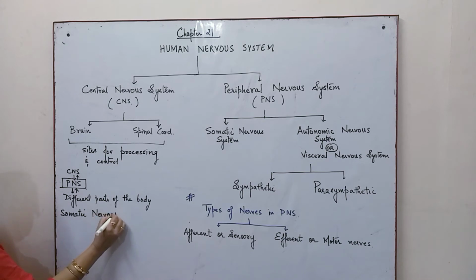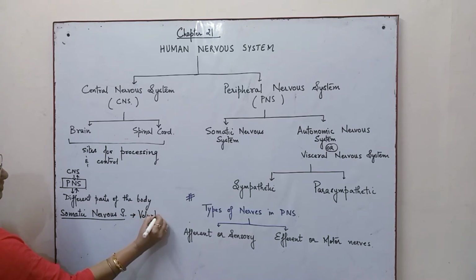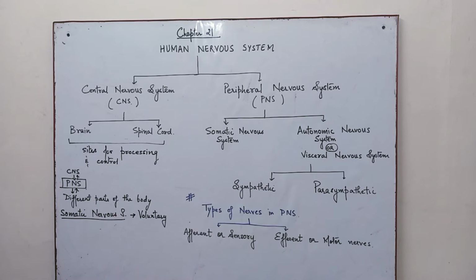It is voluntary, the movements which are regulated by the brain. So that is the movement of the skeletal muscles. So body movements will fall under the somatic nervous system, and it is voluntary.